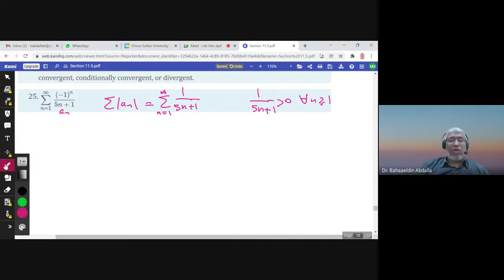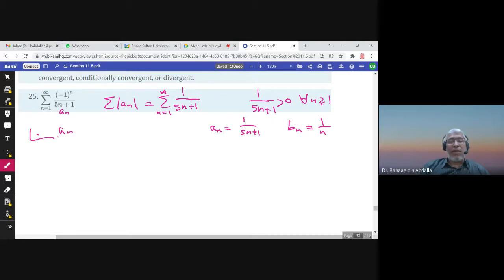So I'll use the limit comparison test, where bn is 1 over n and an is 1 over 5n plus 1. So limit an over bn.